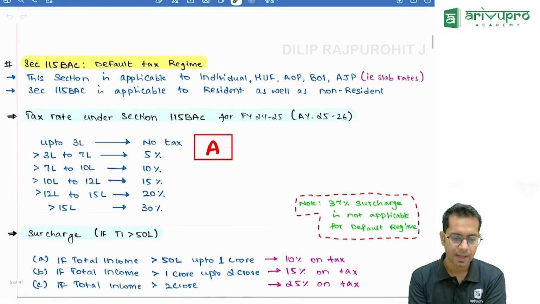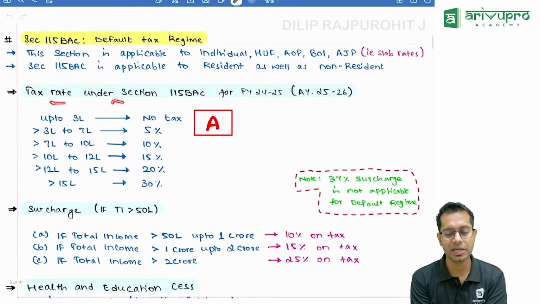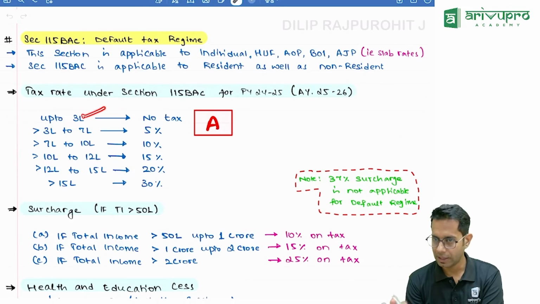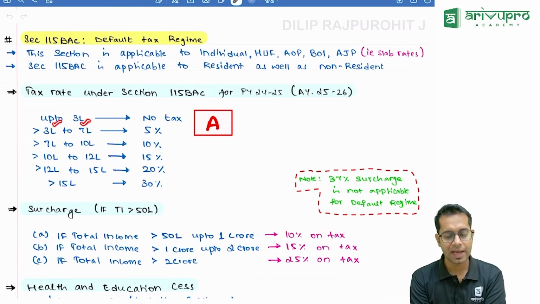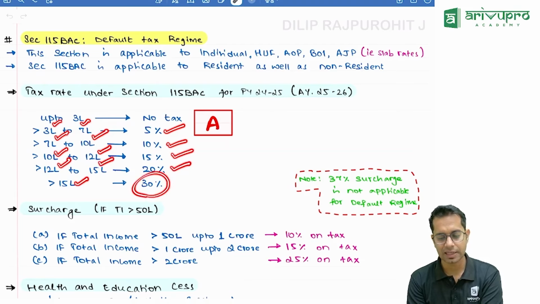Then under 115 BAC, there is a change in the tax rate applicable for them. Up to 3 lakhs, they don't have to pay any taxes. From 3 lakhs to 7 lakhs, 5%. 7 lakhs to 10 lakhs, 10%. 10 lakhs to 12 lakhs, 15%. 12 lakhs to 15 lakhs, 20%. And more than 15 lakhs, 30%.